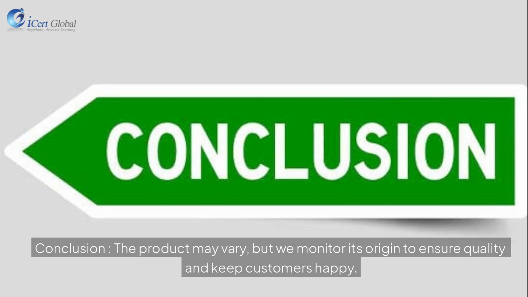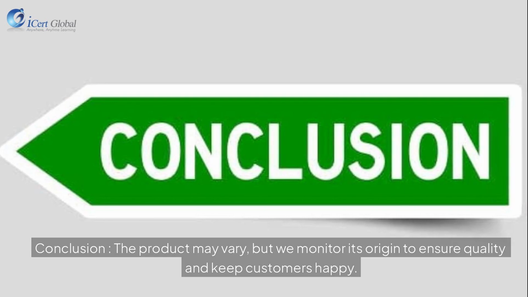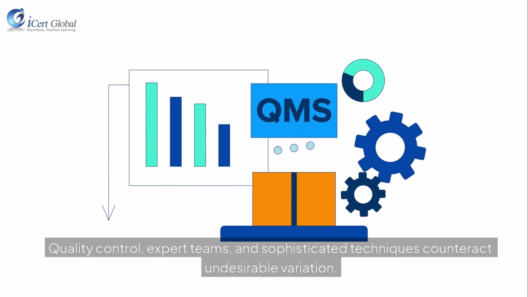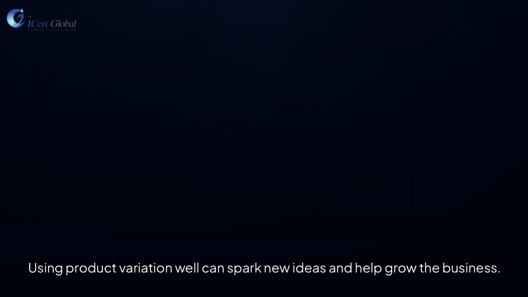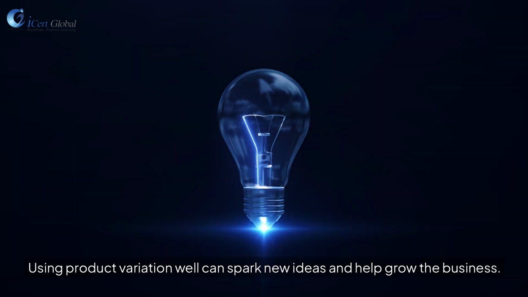Conclusion. The product may vary, but we monitor its origin to ensure quality and keep customers happy. Quality control, expert teams, and sophisticated techniques counteract undesirable variation. Using product variation well can spark new ideas and help grow the business.